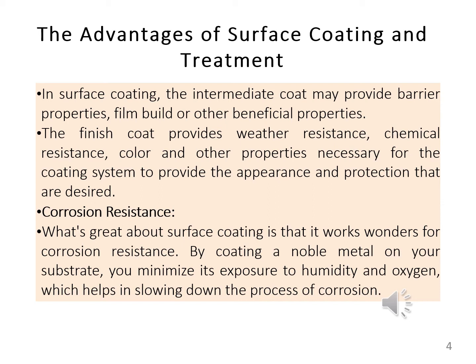The finish coat provides weather resistance, chemical resistance, color and other properties necessary for the coating system to provide the appearance and protection that are desired.